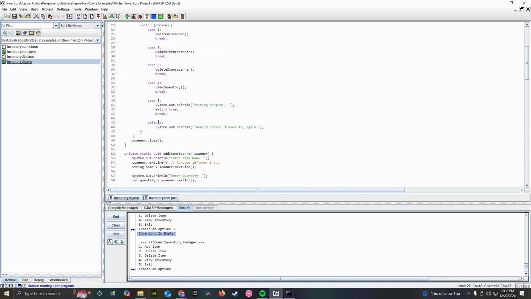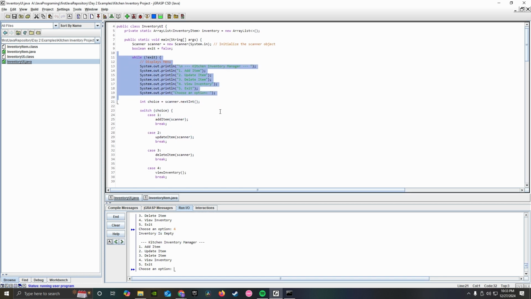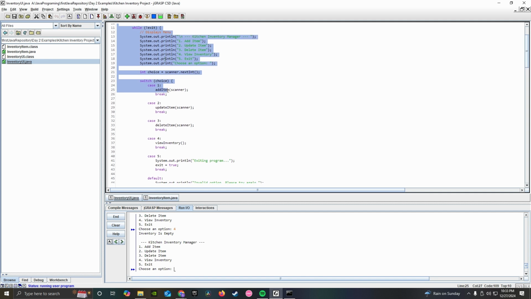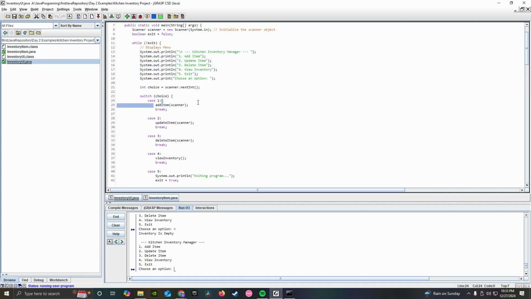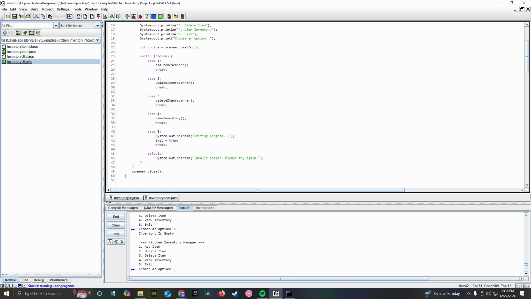This file right here is basically just my entire user interface. It asks the user questions and lets them pick choices, and then case 1 adds an item. This calls my add item function. Case 2 is the update item function, then the delete item function, the view inventory function, and then this one just exits the program.